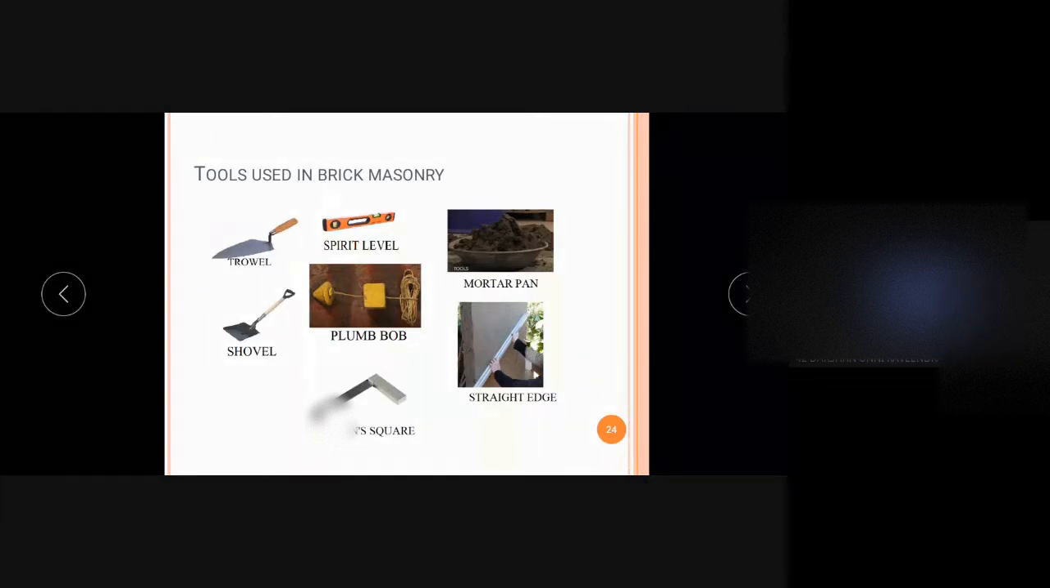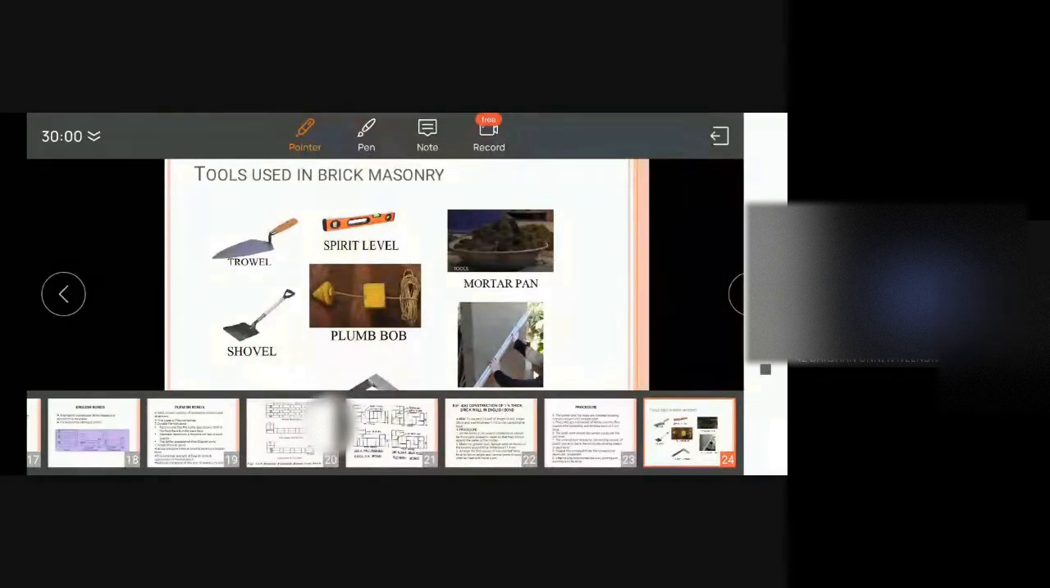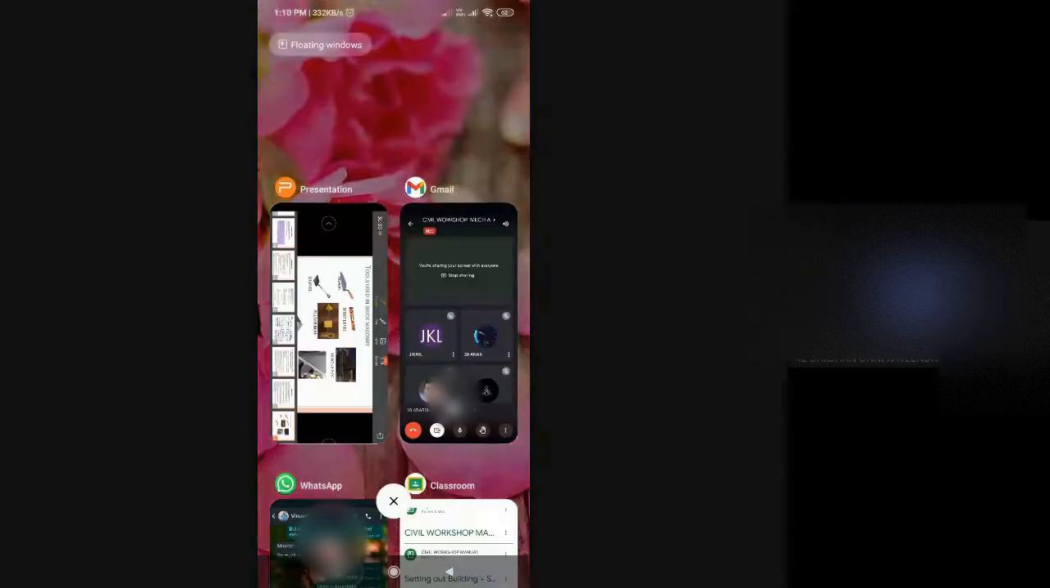So this is all about the second experiment, that is construction of a wall in English bond. So here, this is a brick which we are using for the construction, and we are actually doing construction of a wall using brick, and the wall is having 1.5 brick thickness, and we are constructing that wall in English bond.